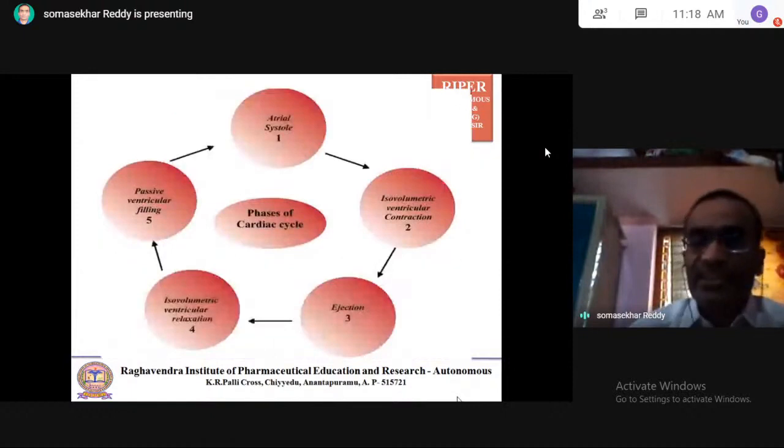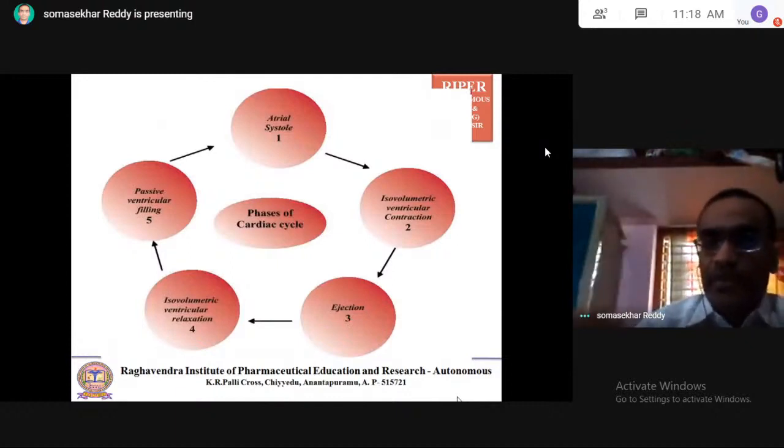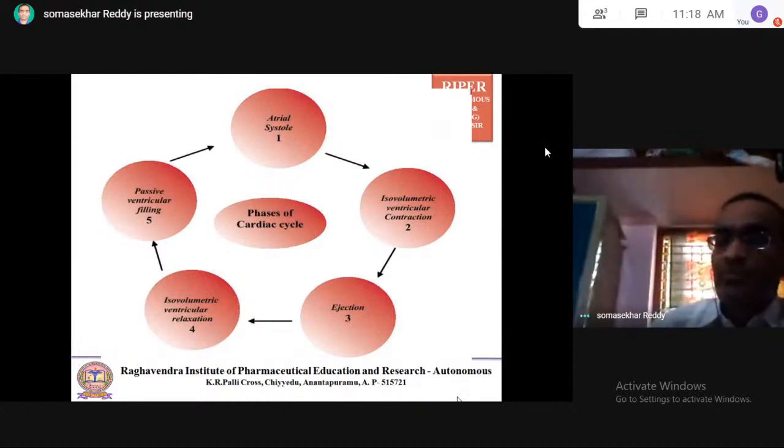This is the cardiac cycle. First of all, there is atrial systole, that is atrial contraction. Atrial systole leads to isovolumetric ventricular contraction. Iso means similar, the volume will be the same. Third, the ventricles eject the blood into the aorta.